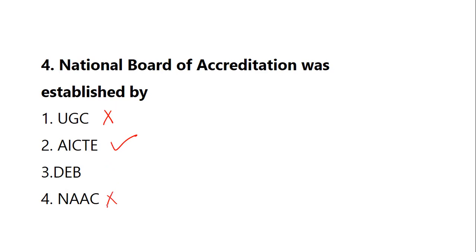But then refer, NAAC is what? It is an accreditation body. Okay. And what is this DEB? So DEB is nothing but the Distance Education Bureau. So yes, NBA was not established by them. Its establishment was by AICTE. So at least you know the acronyms, so understand them, read them and study them. And this is how, with the help of MCQs also, you will prepare yourself well for the examination.